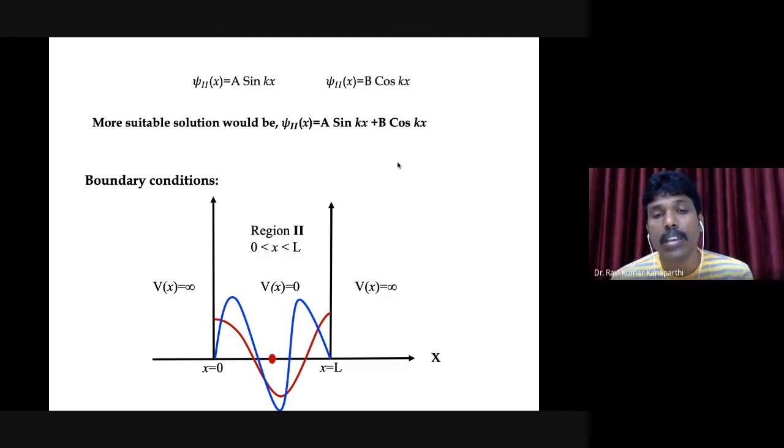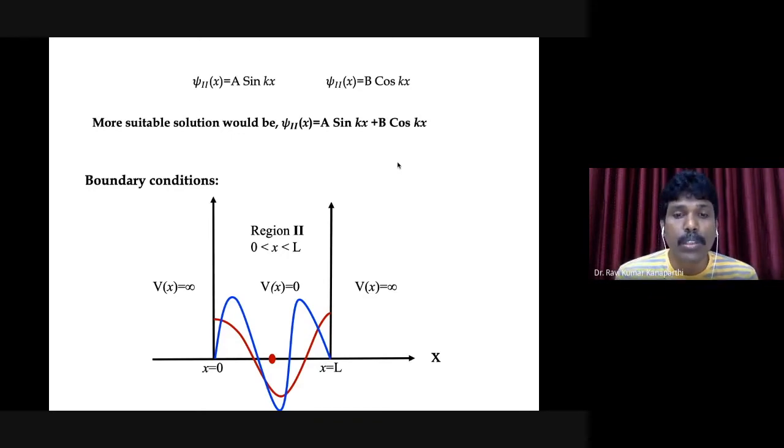How are these curves different? The red curve, as you can see here, has a maximum value at x equal to 0, and also at x equal to L. On the other hand, the blue curve, at x equal to 0 and also x equal to L, has the lowest possible value, that is the minimum, which is 0. That is the difference between these two.